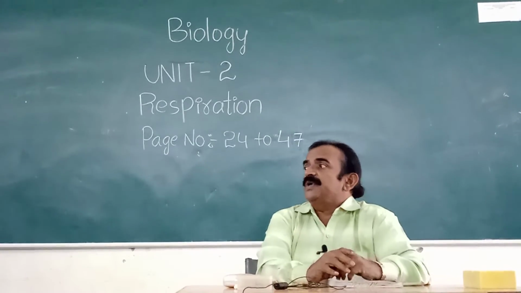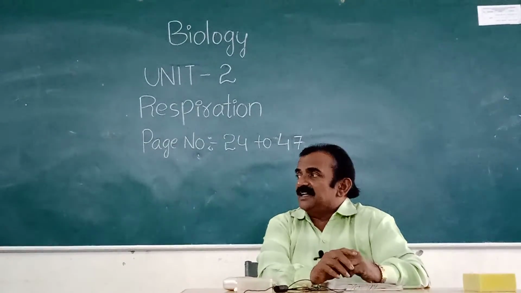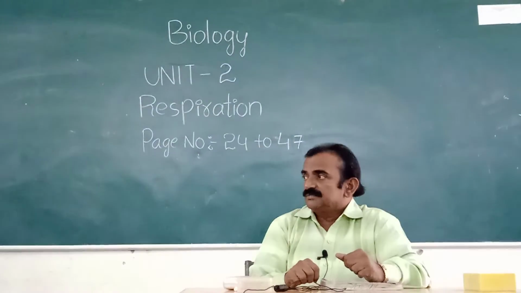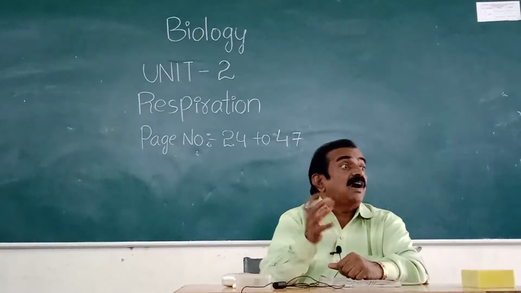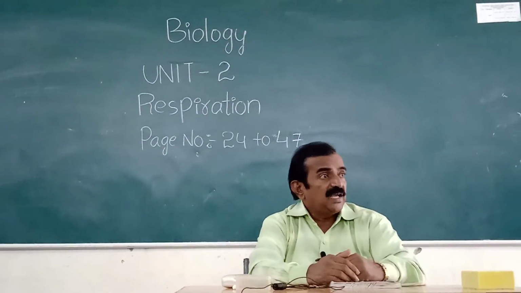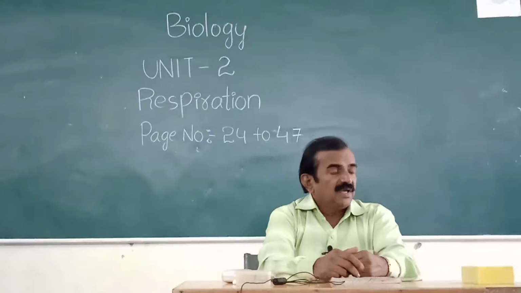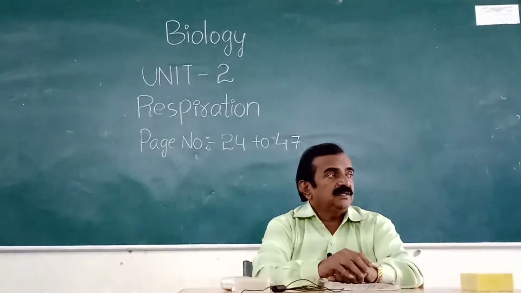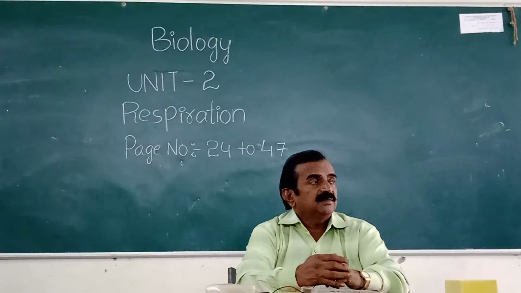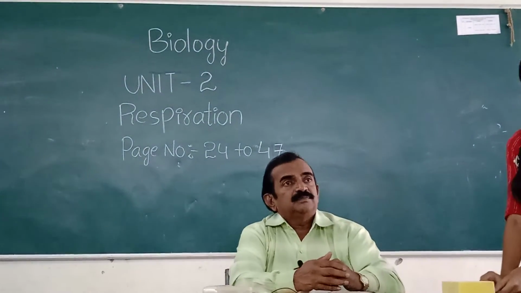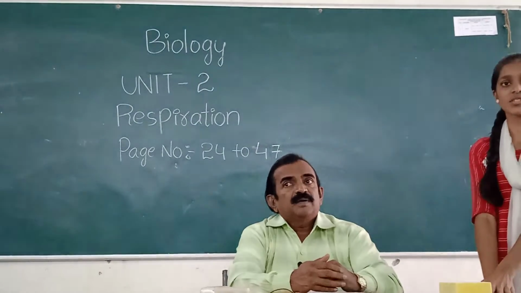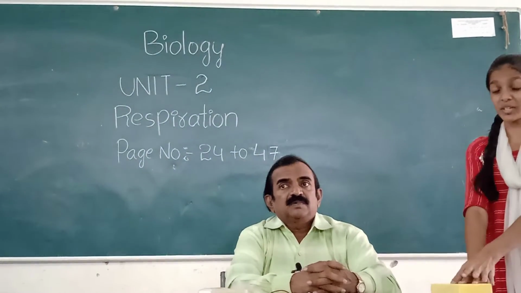What is aerobic respiration? Respiration that takes place in the presence of oxygen. What is anaerobic respiration? Respiration that takes place in the absence of oxygen is called anaerobic respiration. Please come, say what is aerobic respiration. Respiration that takes place in the presence of oxygen is called aerobic respiration.